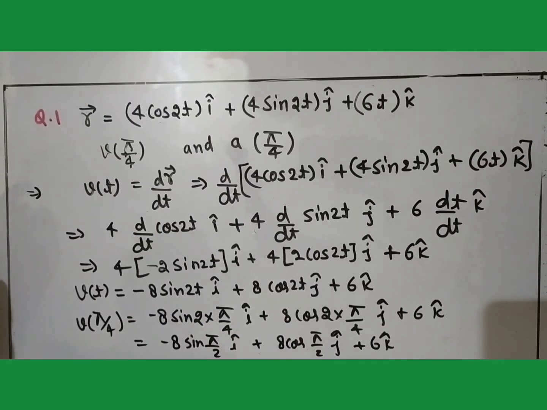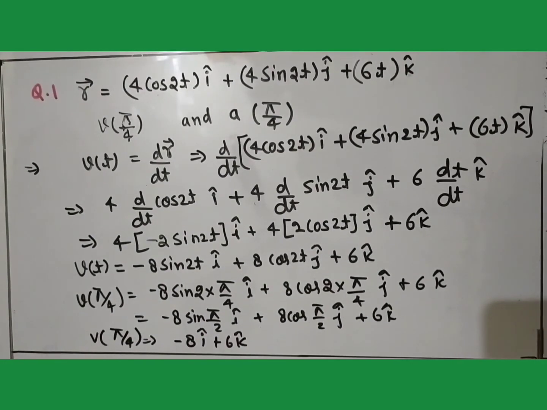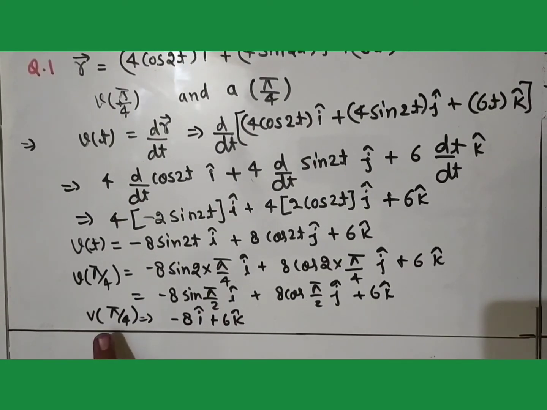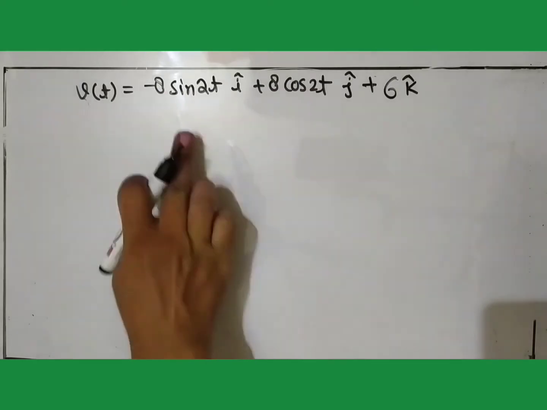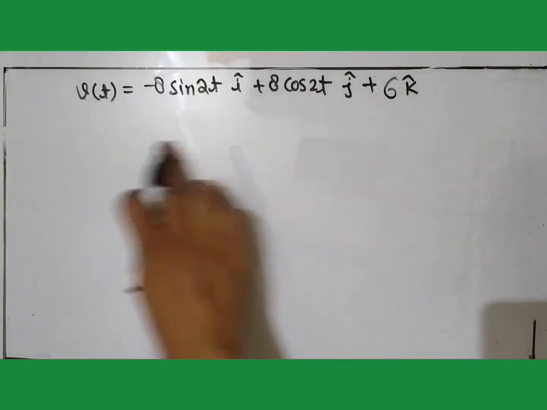So it will become minus 8 i cap plus 6 k cap. This is the value of v(pi/4), the velocity at time t is equal to pi by 4.